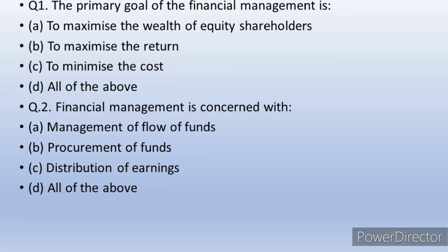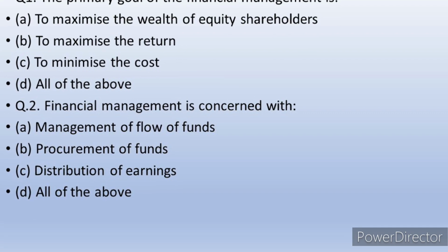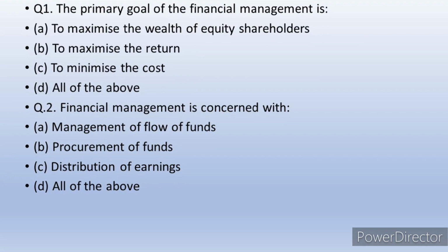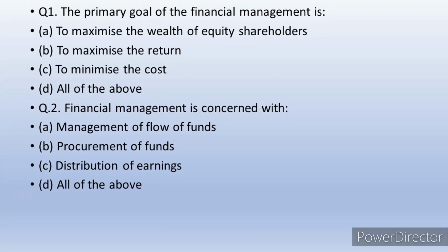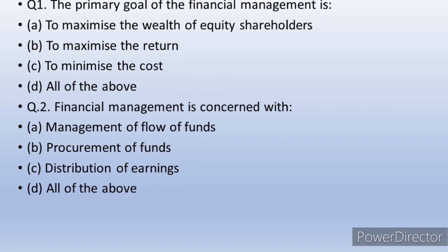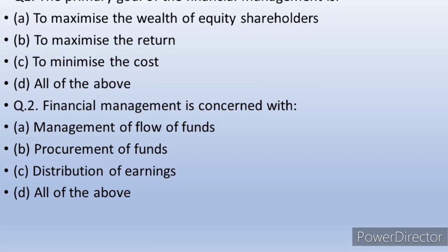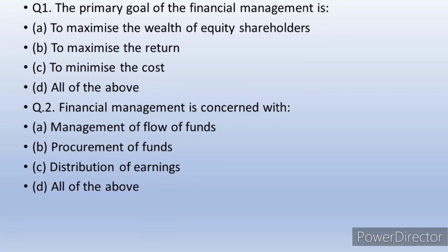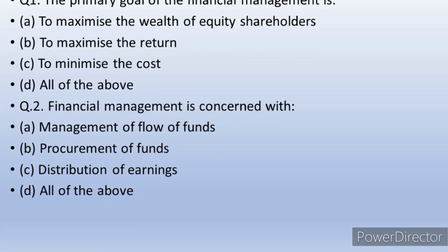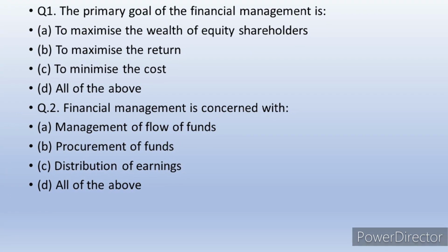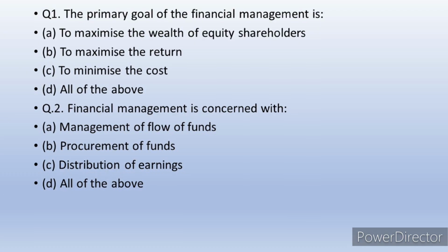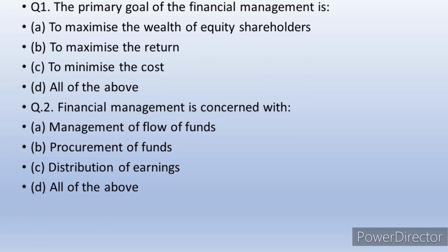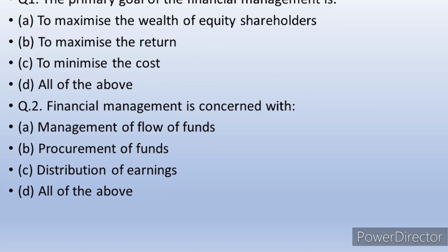The second question is: financial management is concerned with... Now, financial management is to decide how much money is required, how to raise the required money, how to use the available resources in the best possible way, and how to allocate the money raised to optimize the wealth of the company. So we can say the answer is D, that is all the above.